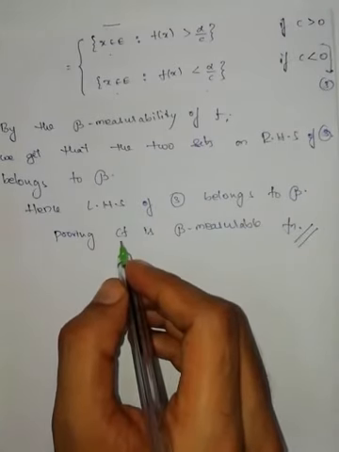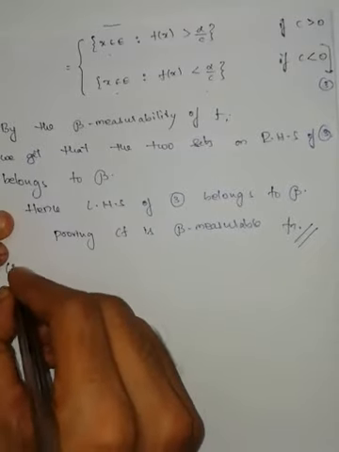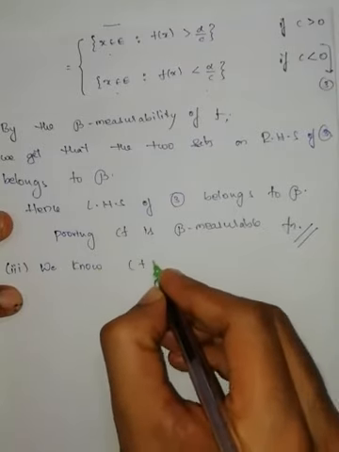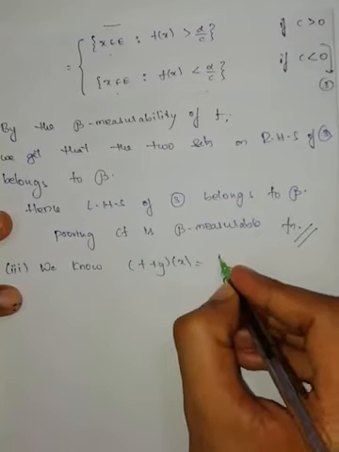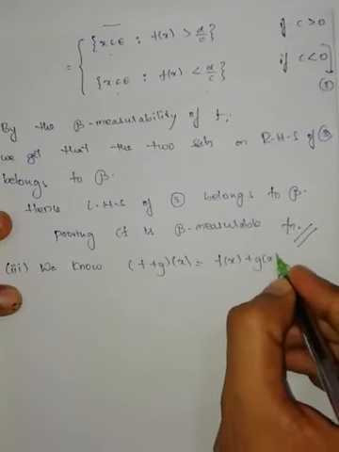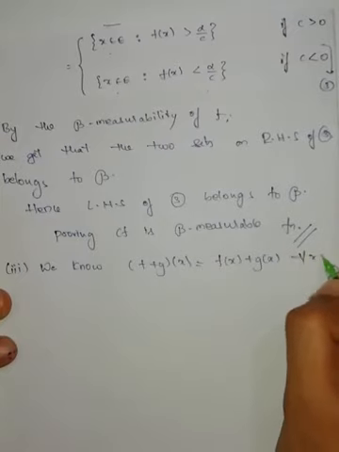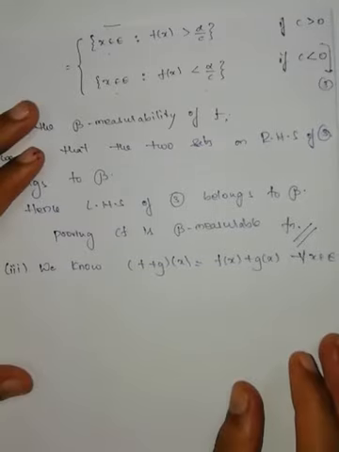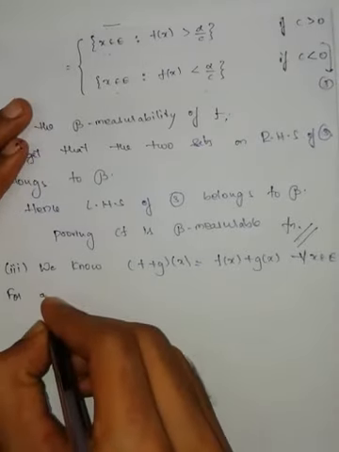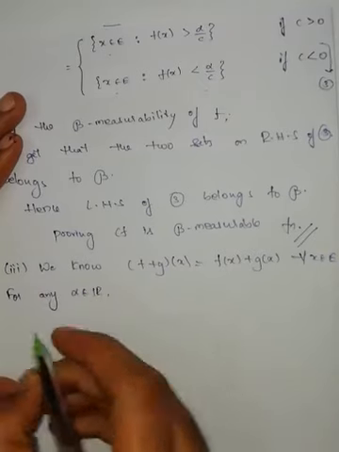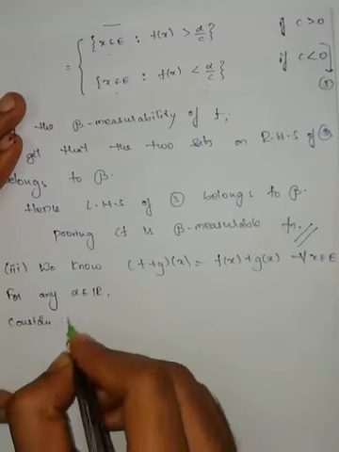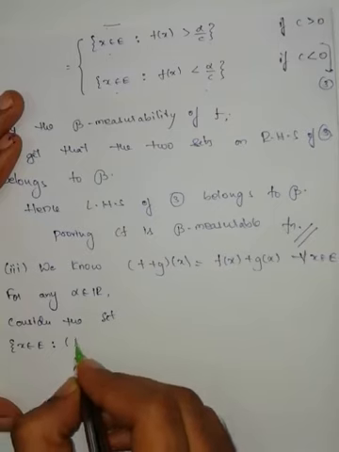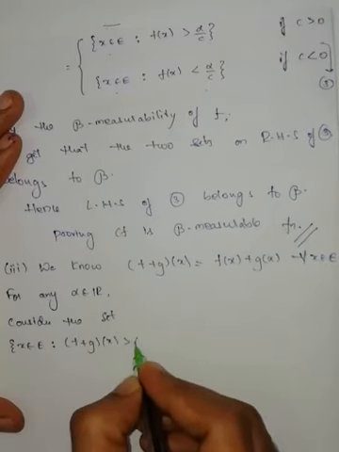Now the third one. We know f plus g of x can be written as f of x plus g of x for all x belongs to E. Now, for any alpha belongs to R, consider the set: all those elements belonging to E such that f plus g of x is greater than alpha.